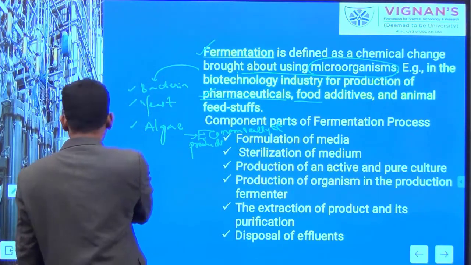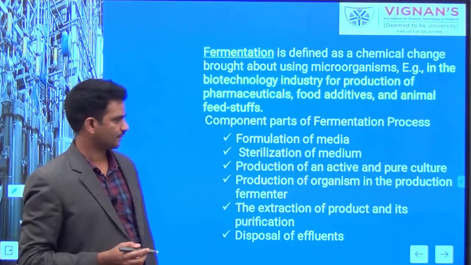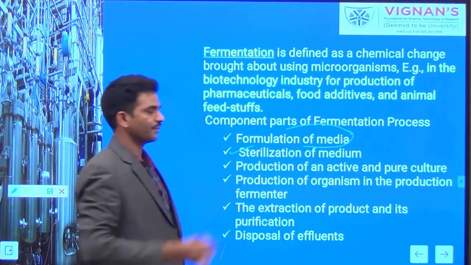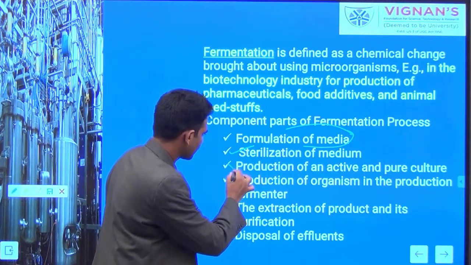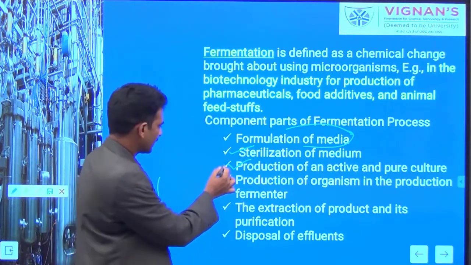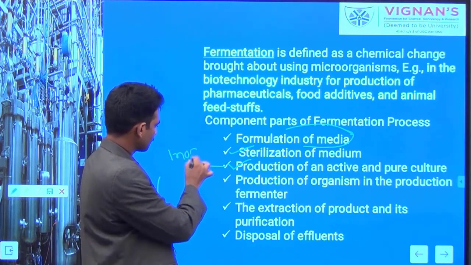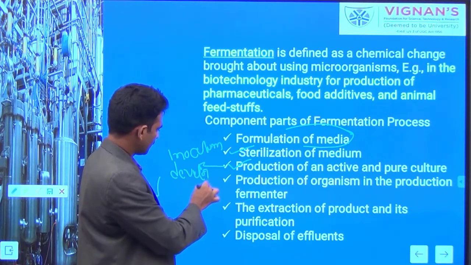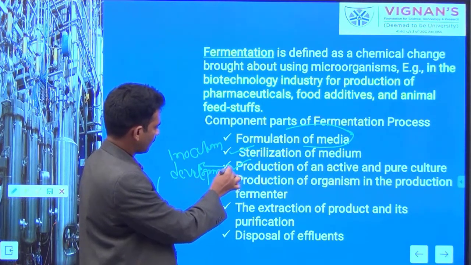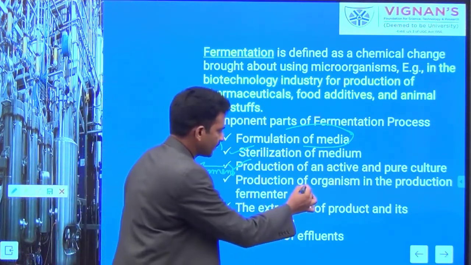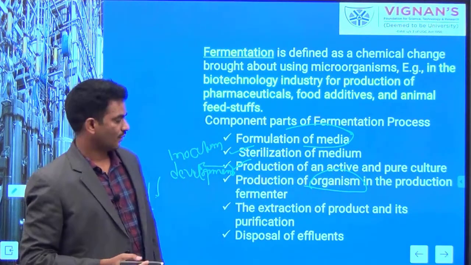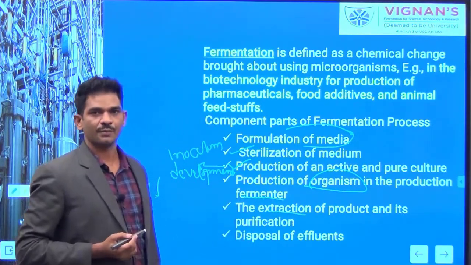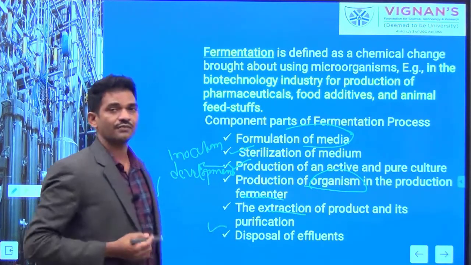As I told, in a well-established process we have typical steps, which include the formulation of the medium, followed by sterilization of the medium, and the third one is the production of the active and pure culture, which is nothing but the inoculum development stage. Then the production of the specific selective microorganism for bulk production of the molecules in a reactor, followed by extraction and purification of the product, and the last one is the disposal of the effluents.